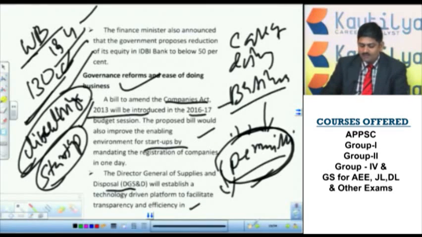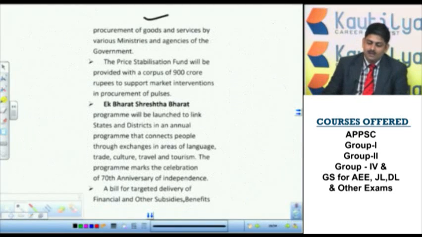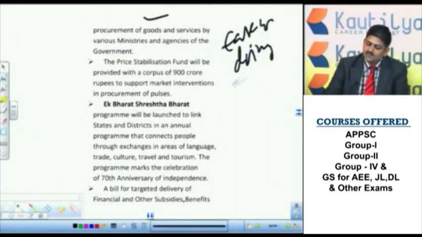They may ask the question: which of the following is the nodal agency in order to procure goods and services in the process of liberalization? That is the Director General of Supplies and Disposals. So these are all in order to increase ease of doing business.